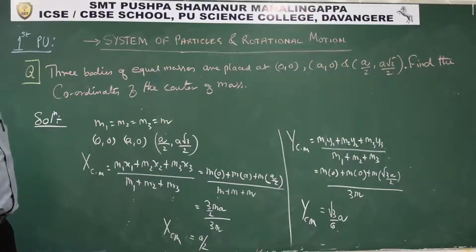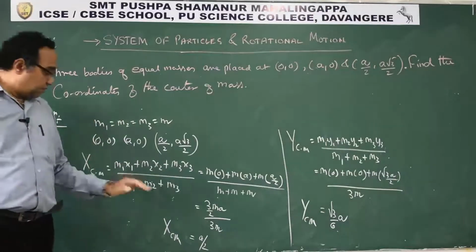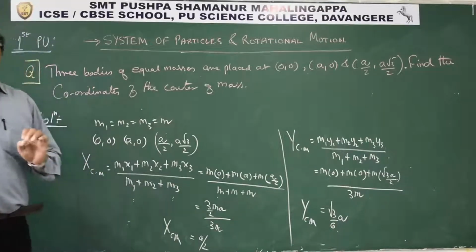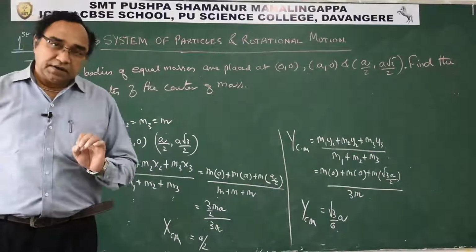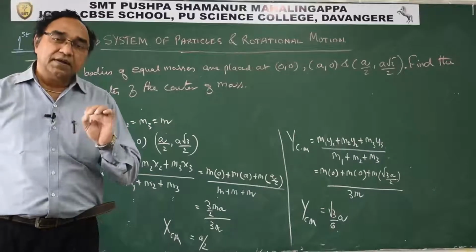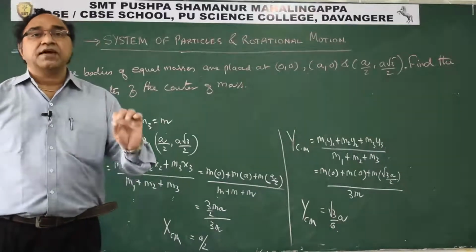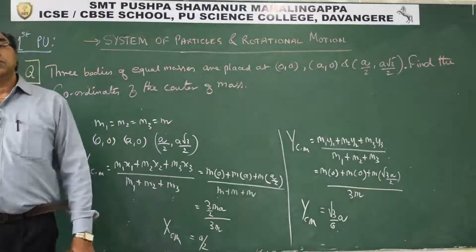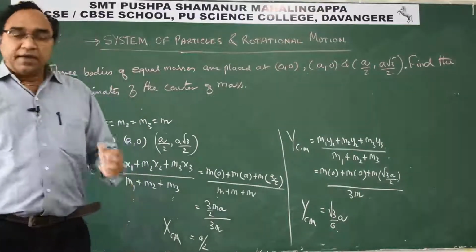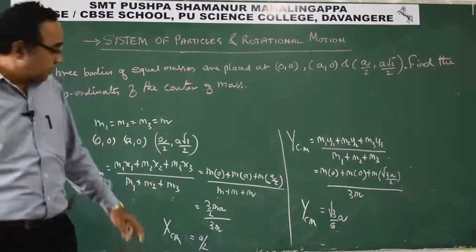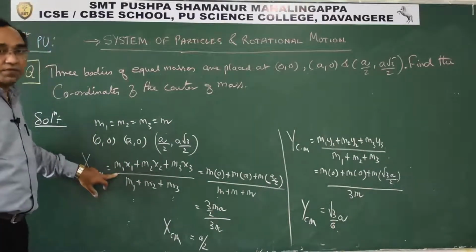That is exactly how we can use this formula for discrete particles. Students, discrete particle means particles which are independently placed at different points, like m1 placed at x1 y1, m2 placed at x2 y2, m3 placed at x3 y3. This is called discrete. In that case, you can use this formula.